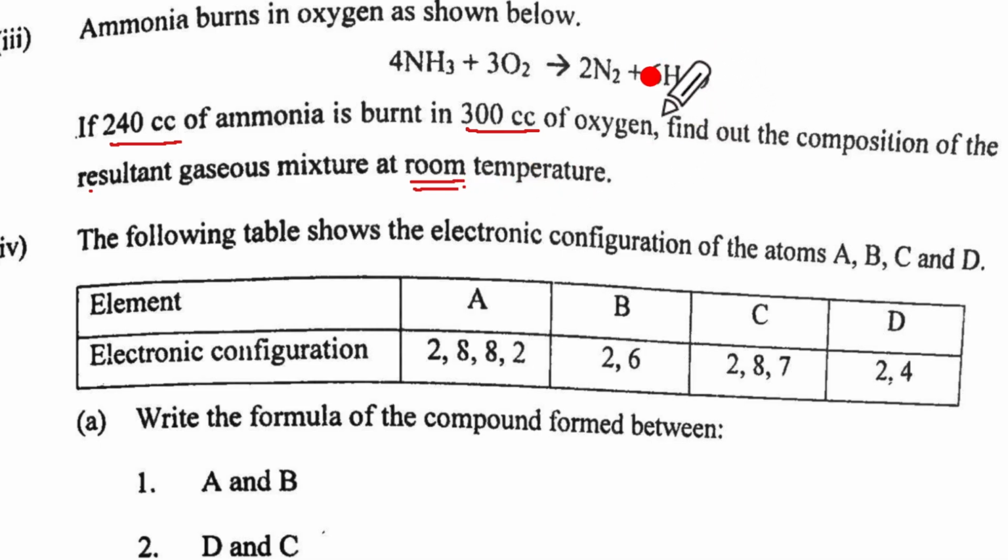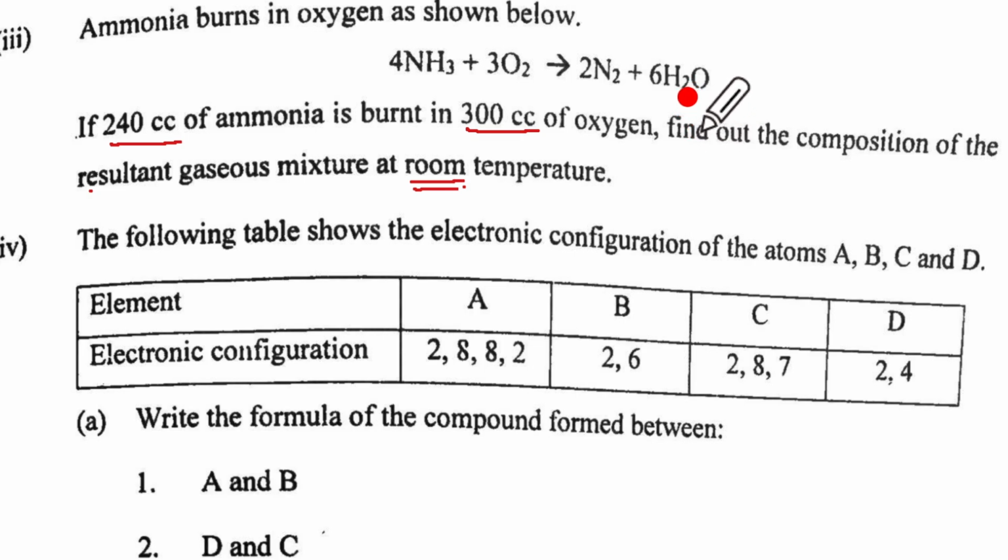At room temperature, remember, the steam will be condensed and form water. So we have 4 volumes of a gas combining with 3 volumes of another gas, forming yet another gas, and we have steam. So here we'll apply Gay-Lussac's law, but for 6H2O, it will be water, so we will not get any steam at room temperature.